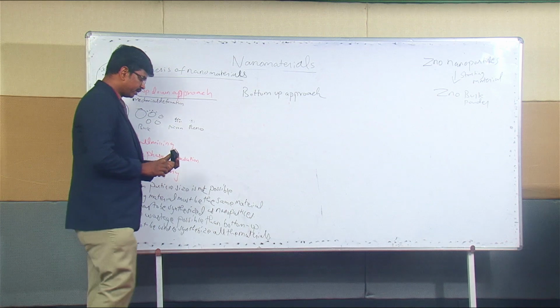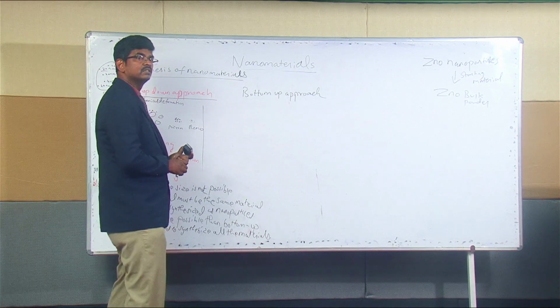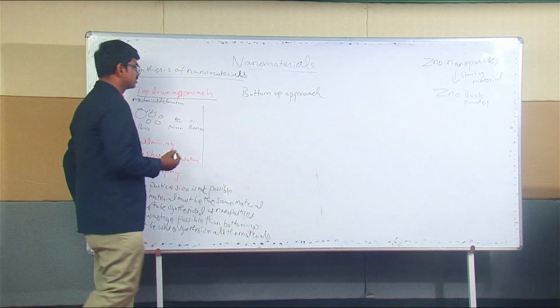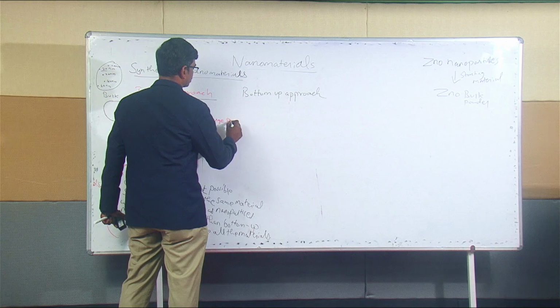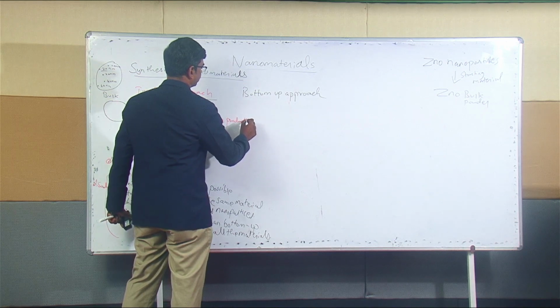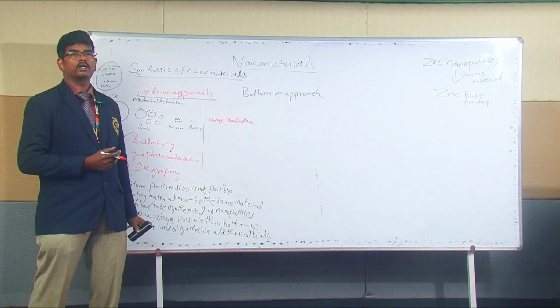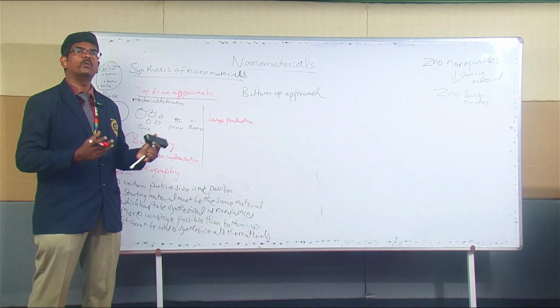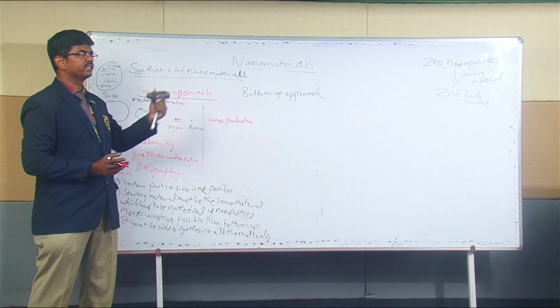So when you talk about advantages, what is the advantage of this particular method? The main advantage is that large production is possible, right? In the bottom up approach, the yield, meaning how much nanoparticle we can synthesize at a time, may be very less when compared to this.